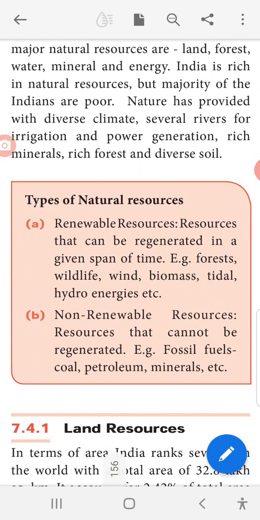Types of natural resources: renewable resources and non-renewable resources. First, renewable resources are resources that can be regenerated in a given span of time. Examples are forest, wildlife, wind, biomass, tidal and hydro energies. These are all renewable resources. Next, non-renewable resources are resources that cannot be regenerated. Examples are fossil fuels, coal, petroleum, minerals, etc.